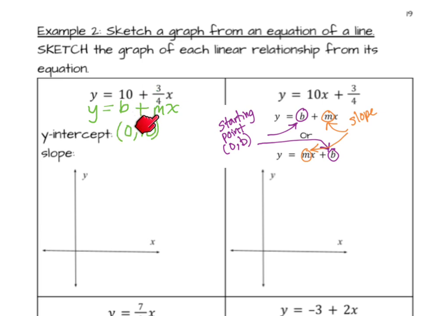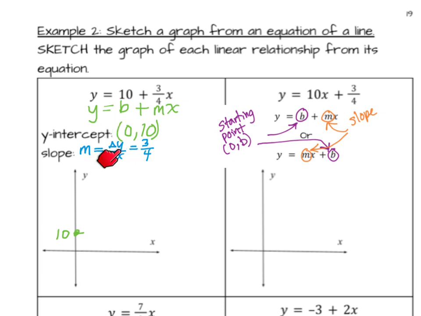And m is 3/4, which means that, let's graph that actually. So 0, 10 is here. Draw a little tick mark, label it 10, and put a dot. Graph a point. Then the slope is m. We want to remember that slope is change in y over change in x. We're going to need that. And in this equation, by matching this pattern, we can see that m is equal to 3/4.